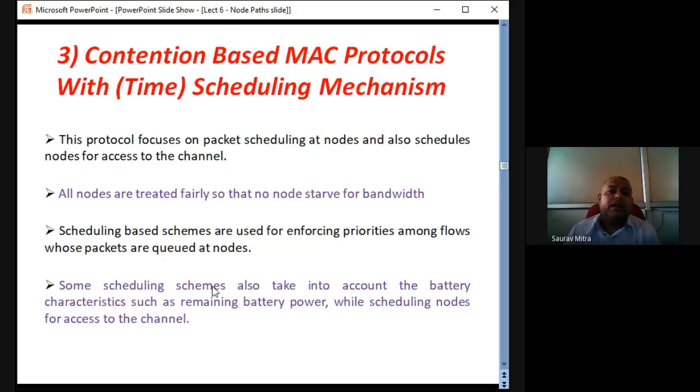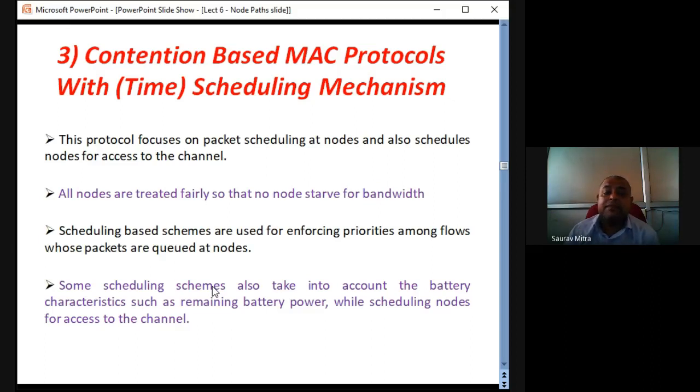Then we will see what is meant by contention based MAC protocol with scheduling mechanism. Now, whenever I'm talking about scheduling, there can be different types of scheduling, but here I'll explain what is meant by time scheduling mechanism. Previously I had shown you a diagram that from one sender node to one receiver node, there are 3 routes, and from one sender node to another receiver node, there are 5 routes. So that diagram you have to remember. This protocol focuses on packet scheduling at nodes and also schedules nodes for access of the channel. All nodes are treated fairly so that no node starves for bandwidth or for communication or data transmission and reception time.